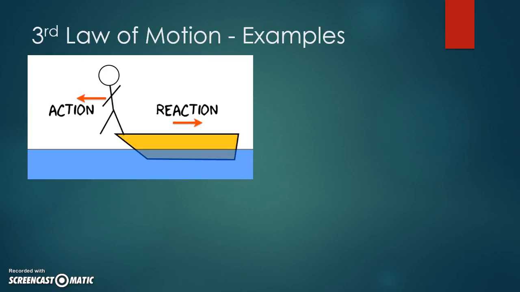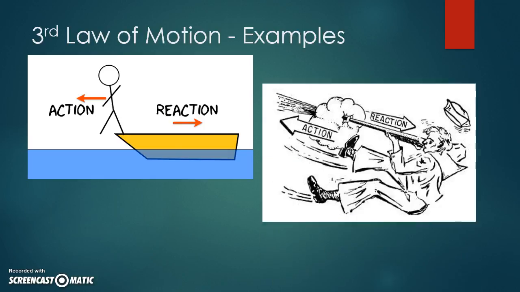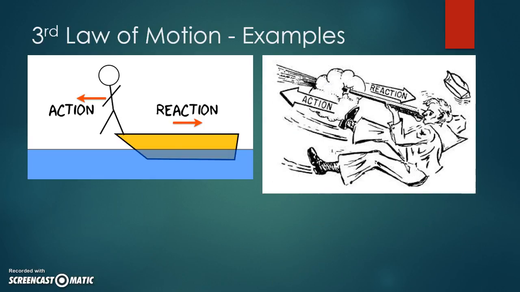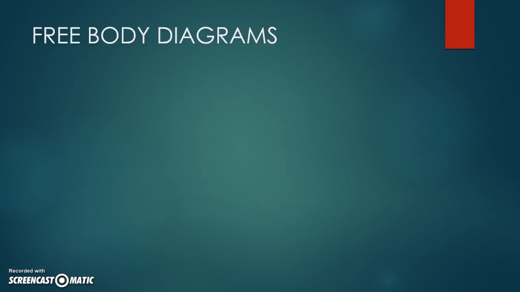You're stepping out of the boat. Guess what? The boat is going to move backwards. And since fluid friction is much less than sliding friction, chances are it won't give you enough resistance and you'll fall. When you fire a gun, it will recoil. That is the reaction. The action is the firing. The reaction is the recoil.